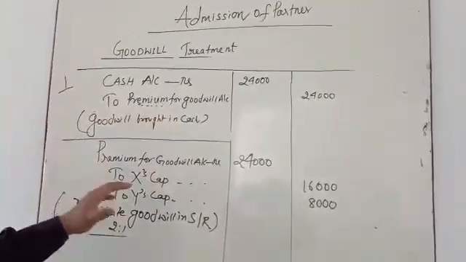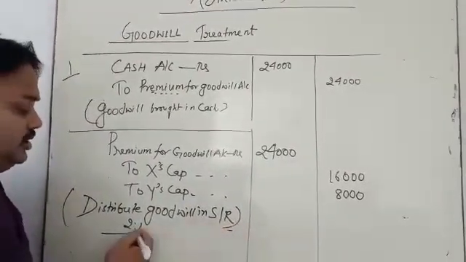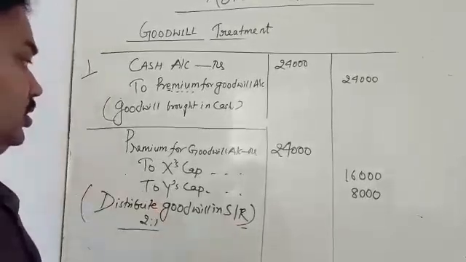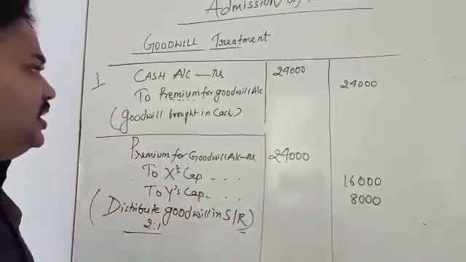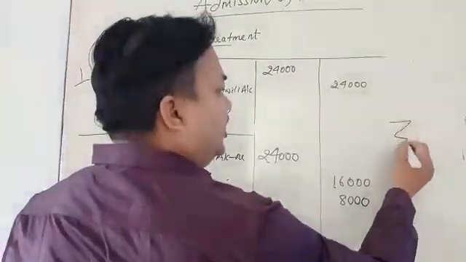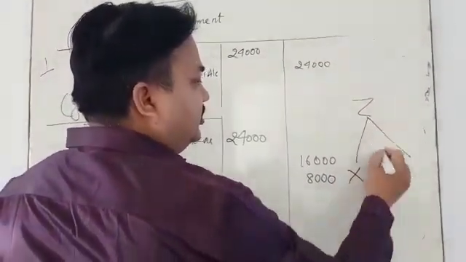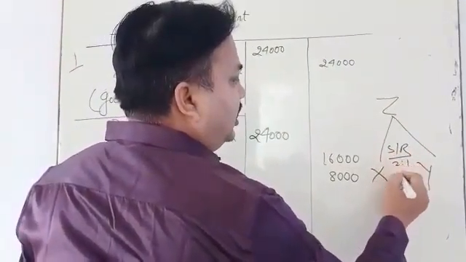This premium for goodwill account is going to be distributed in the sacrificing ratio, which is 2:1. Z is going to compensate X and Y in the sacrificing ratio 2:1.